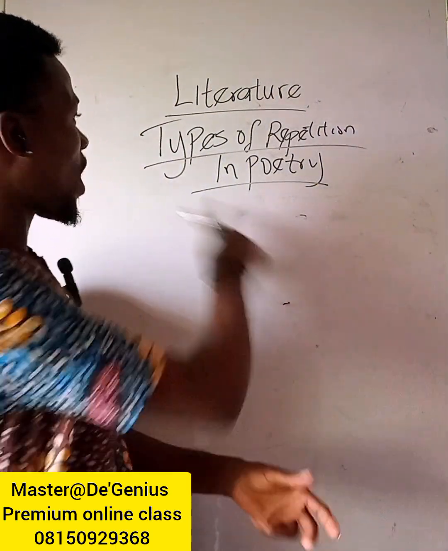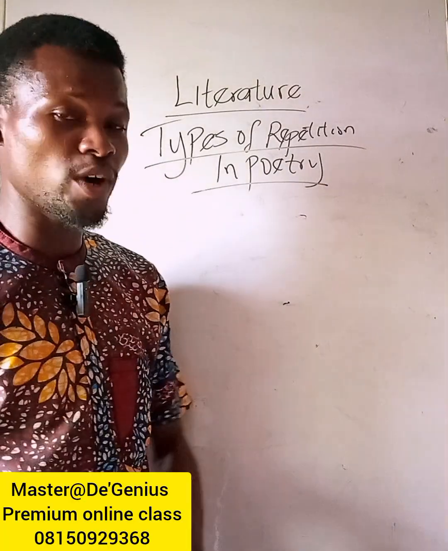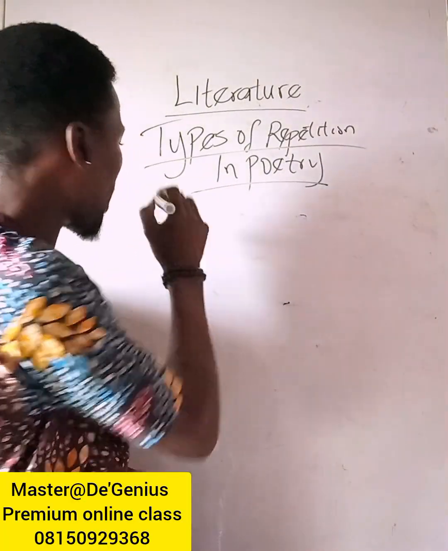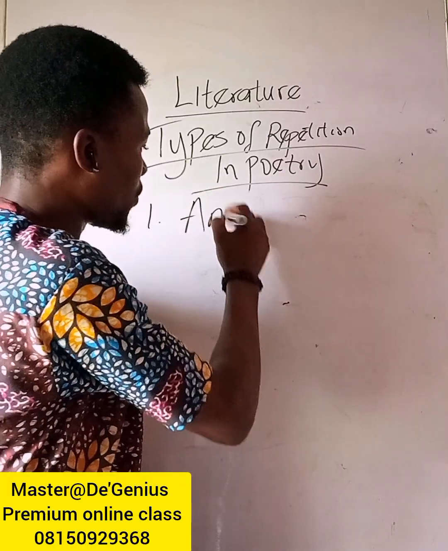Under literature, I want us to check types of repetition in poetry. Let us go into it. Number one I want to share with us is anaphora.